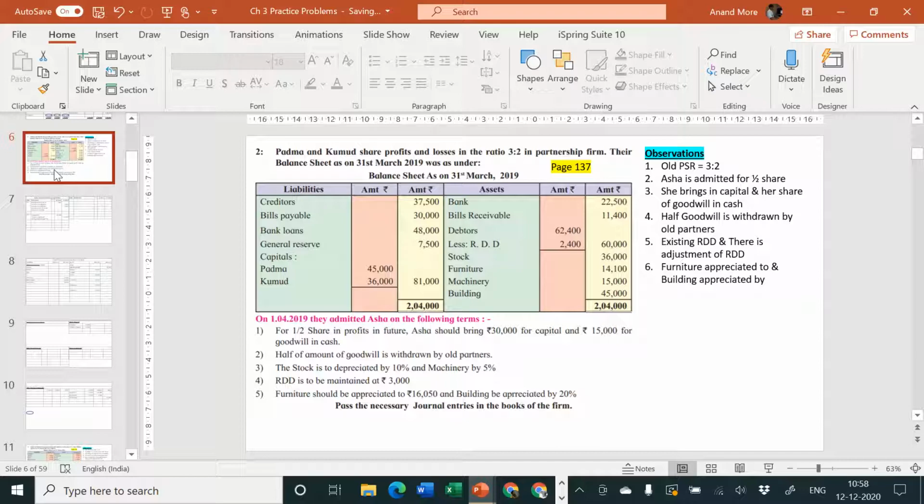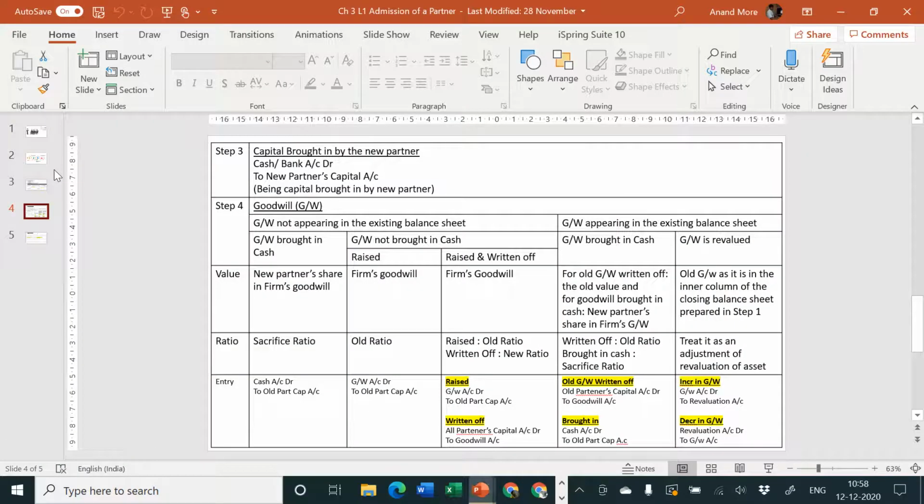Next one. And rupees 15,000 for goodwill in cash. Goodwill is brought in cash. That means the value will always be the new partner's share in the firm's goodwill. Very good. The problem has already given the same. Ratio is the sacrifice ratio. And the entry is cash account debit to old partners' capital accounts.